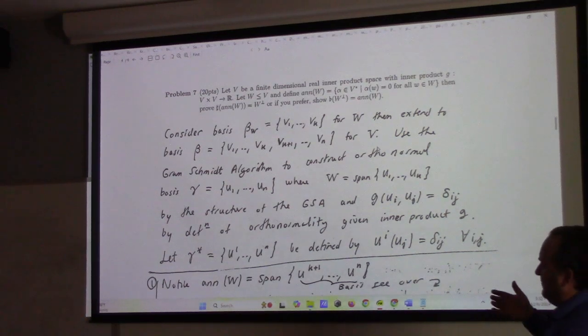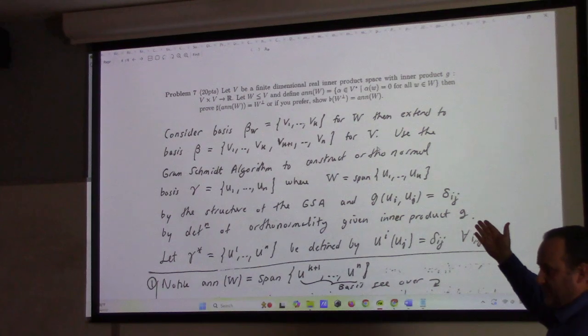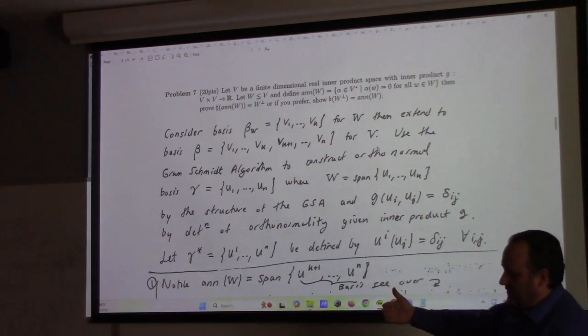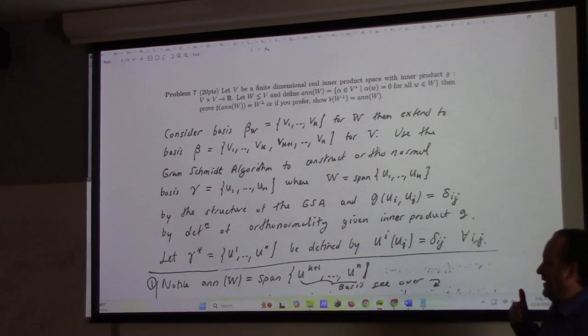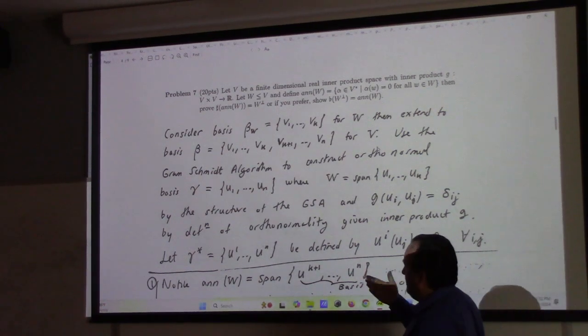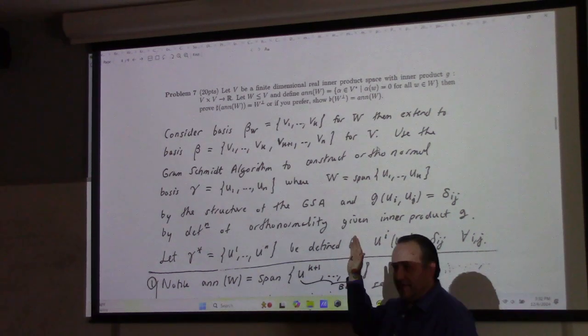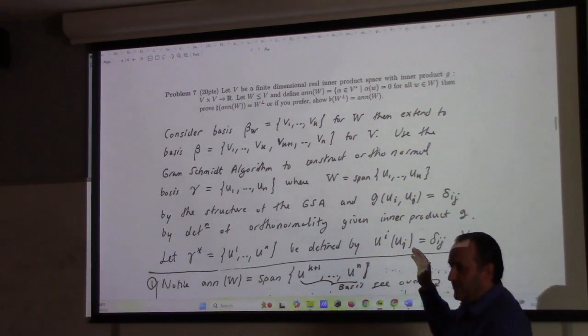We can do that because we have the Gram-Schmidt algorithm, and we're in a finite dimensional real inner product space, so we can orthonormalize. The Gram-Schmidt process preserves spans, so as I Gram-Schmidt my original basis beta, the first k vectors still serve as a basis for W, but now orthonormally so.